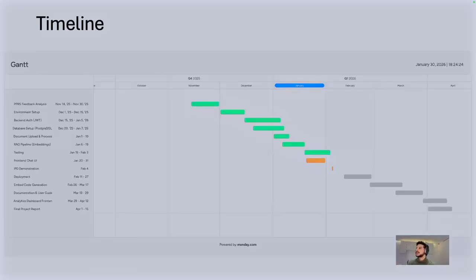Here you can see my timeline. The green ones are the ones that I've done: PPRS feedback analysis, environment setup, backend authentication using JWT, database setup, document upload process, RAG pipeline, and testing. These were done. What remains to be done is the front-end chat UI implementation, which is planned for this month, and the IDP demonstration, which I'm doing today. And we have some extra plans for after IPD submission that I would do after I get my feedback.